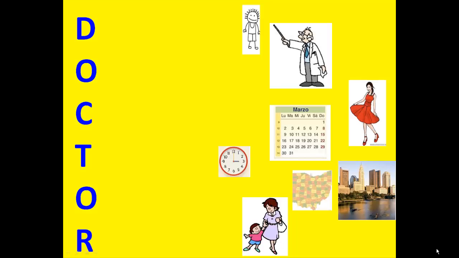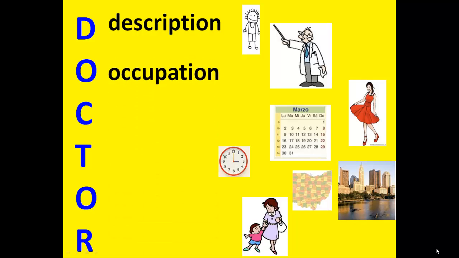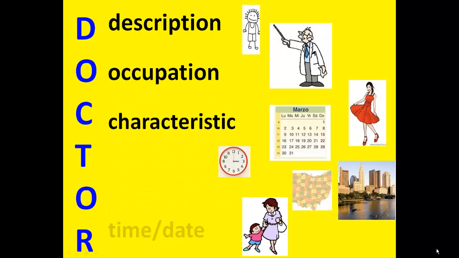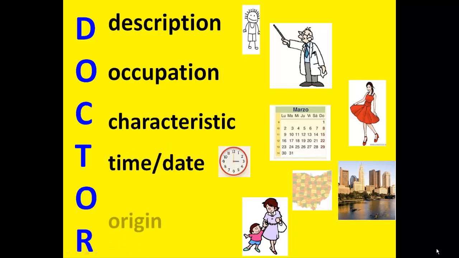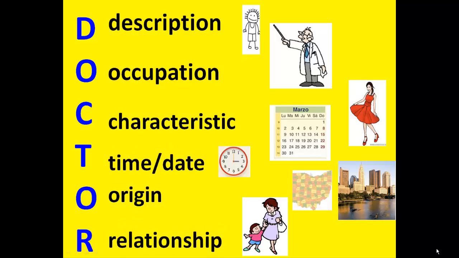So, here they are again. Description, occupation, characteristic, time or date, origin, relationship. So, should you be wanting to construct a sentence where you're using any one of these kinds of things, you will choose to use ser to complete your sentence.